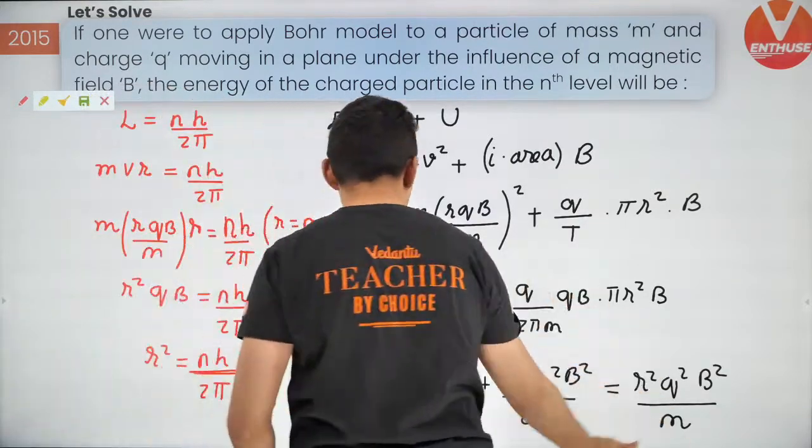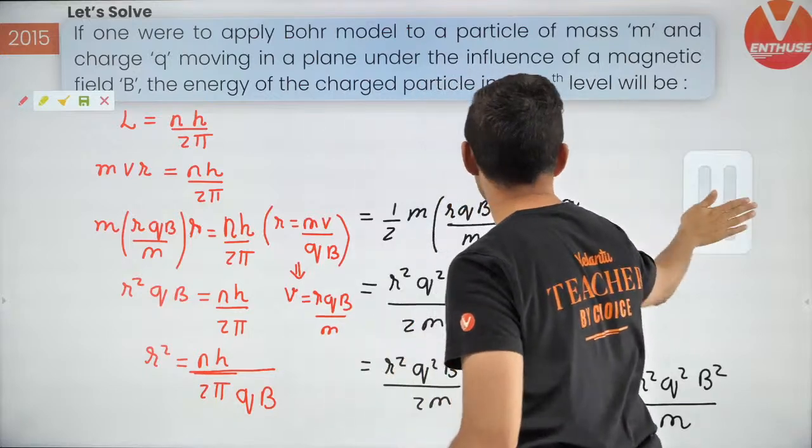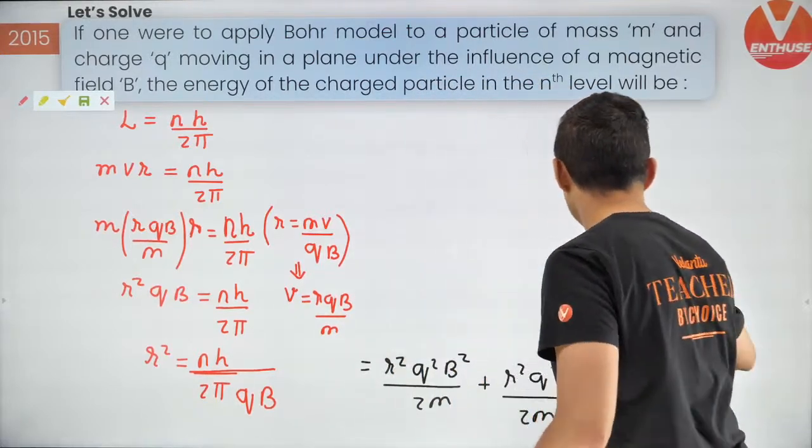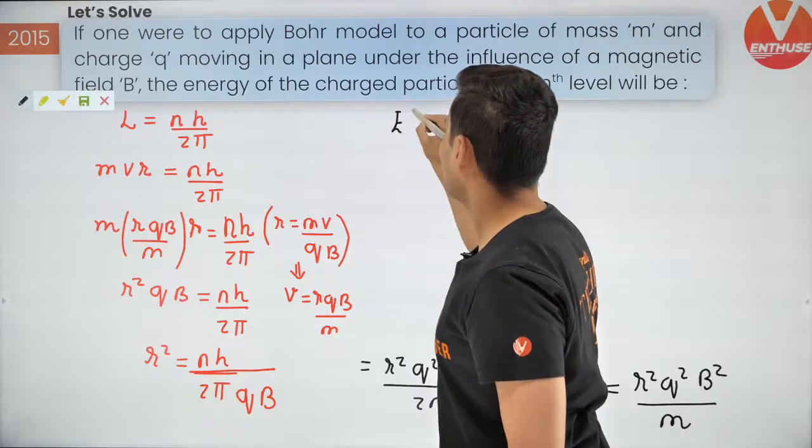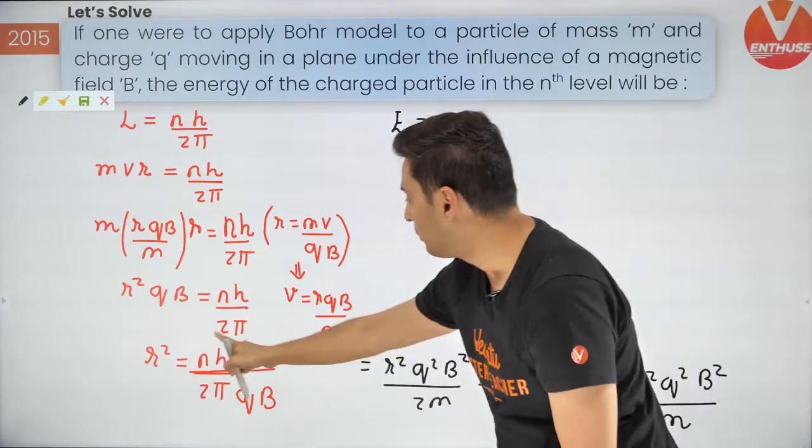Now substitute that back. So I'm just going to erase all of this. I don't need it. So the final energy will be, instead of R square, put this value.